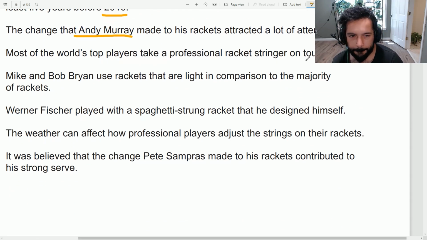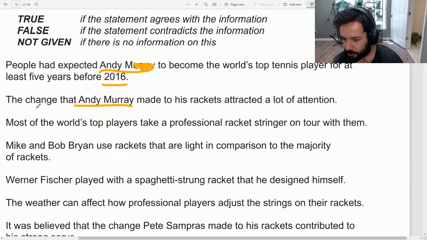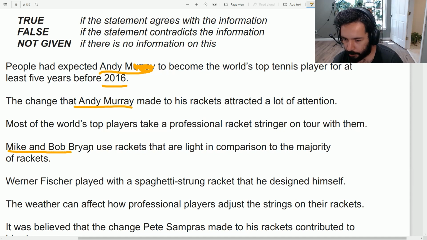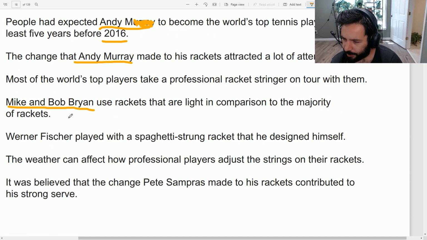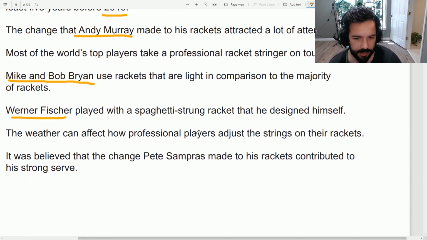For this one, there is nothing that makes it easy to find that. But then I have Mike and Bob Bryan for number four. And if I find number four and number two, then obviously number three is going to be between the two. Then we have Werner Fischer, and I have done this reading before, so I basically know the answers. But from test two, three, and four, it's going to be a new experience for me as well. Let's see, Pete Sampras, and that's basically it.